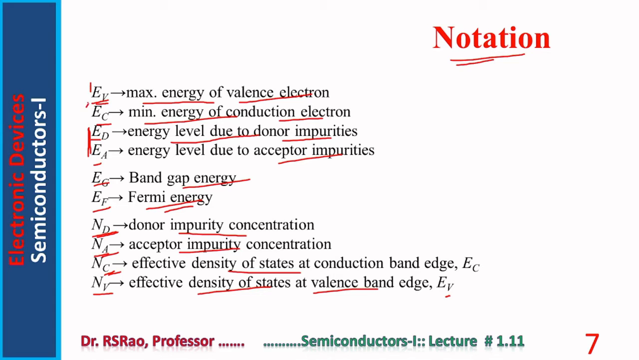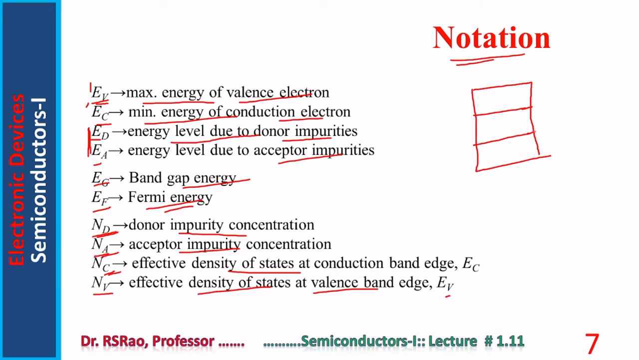Now EV and EC are already introduced. Their meanings are also given. Now ED, EA. What is ED? To increase the conductivity of a semiconductor material, impurities are added. Two types of impurities are there: donor type impurities and acceptor type impurities. In case of silicon or germanium, pentavalent atoms act as donor type impurities. Trivalent atoms act as acceptor type impurities.